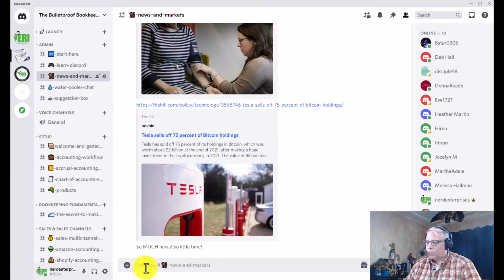And of course, it'd be great to have discussions. So if you have some thoughts about an article that's posted in here, feel free to reply to that article. When I hover my mouse over anything that's in here, such as this article that I posted on the Hill, you can add a reaction. For me, I can edit it. It's not giving me the option to reply because it's my own post.